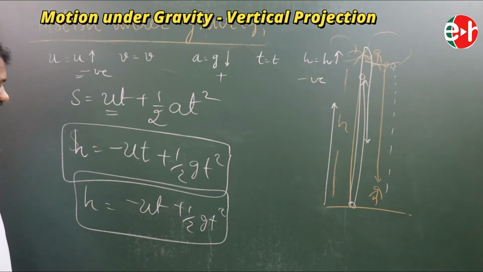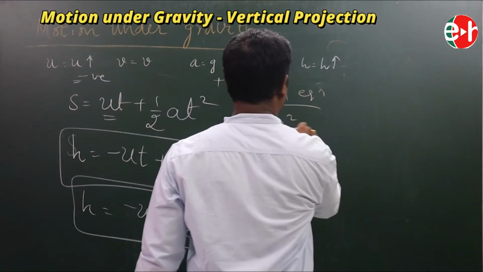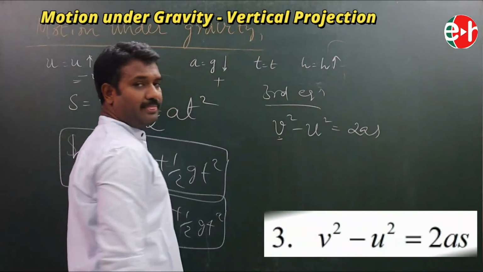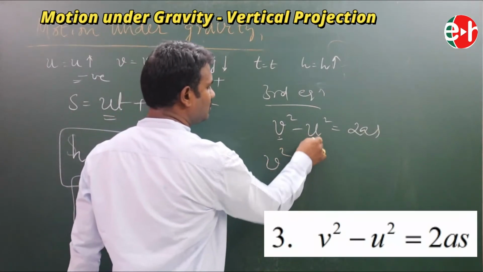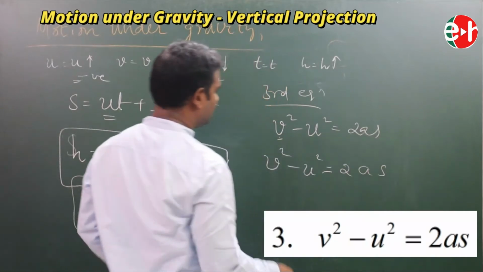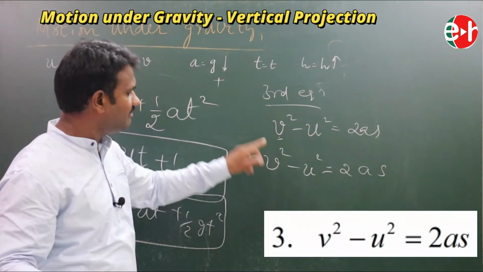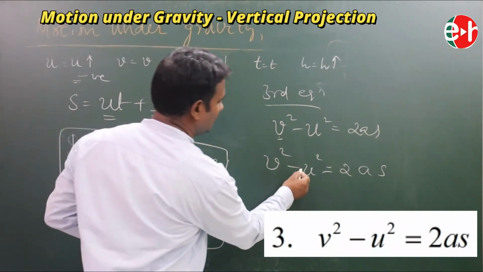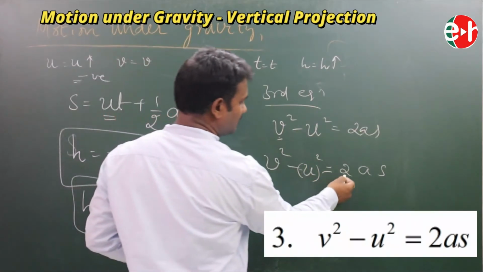Third equation. V square minus U square is equal to 2as. V square means final velocity squared, minus U square, initial velocity squared, is equal to 2 into A into S. See here, V is our target. We don't know its sign, so let it be. Minus U is negative, upwards, so it is minus U whole square. That's why it becomes plus again. Is equal to 2 into A.